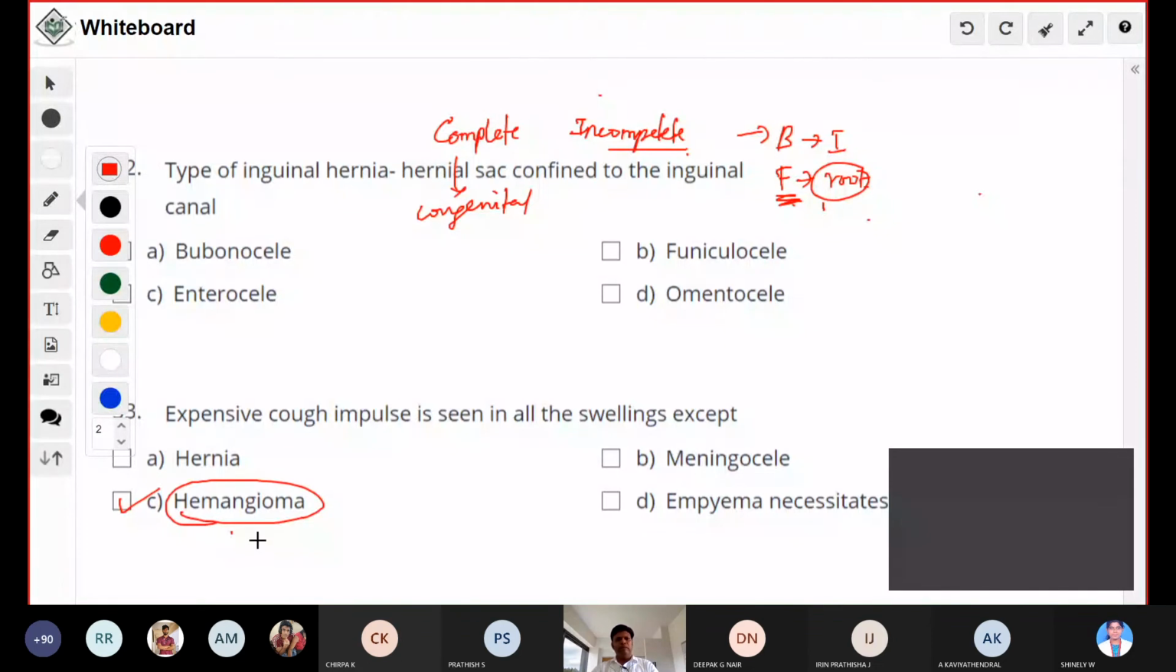For an expansile cough impulse, the swelling should be connected to a preformed cavity. For example, hernia, it is the abdominal cavity. Meningocele, it is the cranial cavity. Here the empyema, it is the thoracic cavity. Then only you will have that expansile cough impulse. That was question number 33. We'll go to the next question.